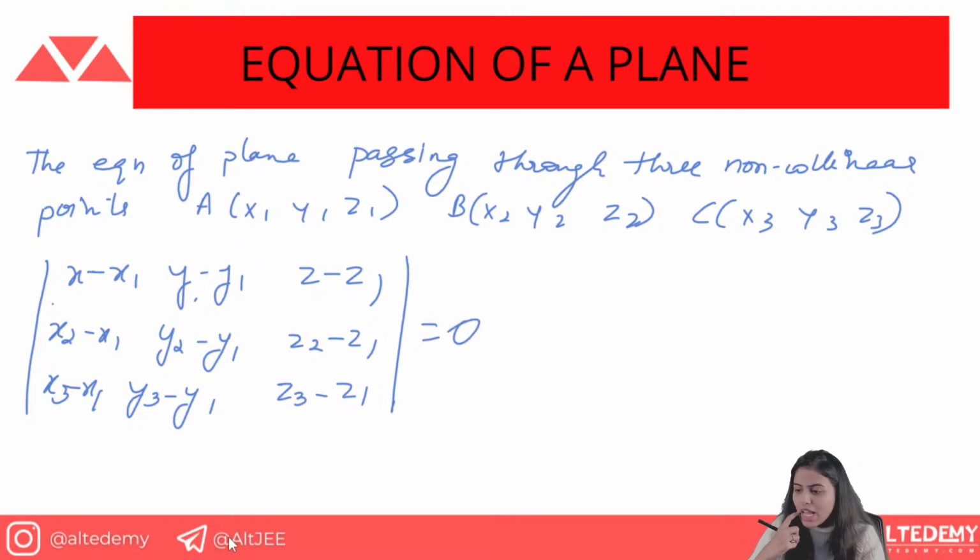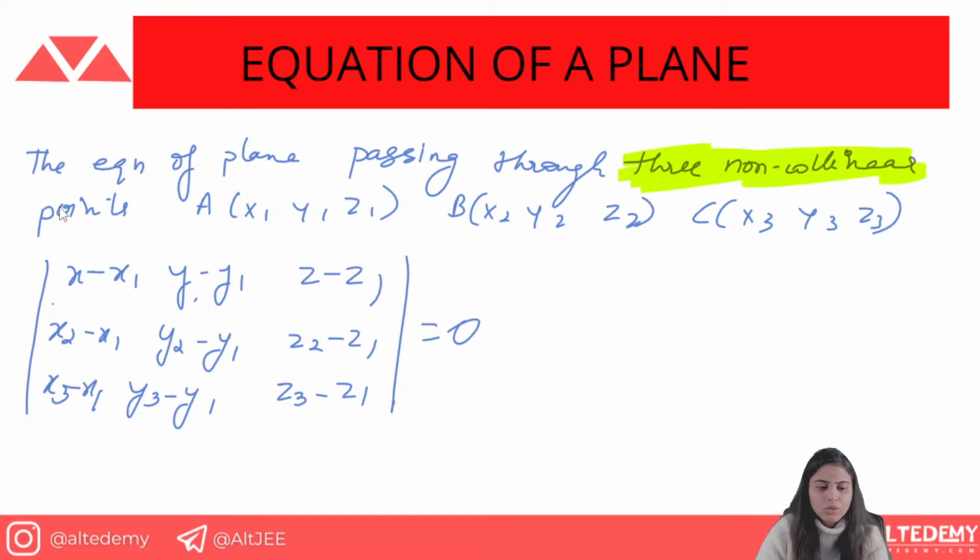So what we have here is x minus x1, y minus y1, z minus z1, and similarly for all the other points: x2 minus x1, x3 minus x1, and so on. This is the condition we apply when we have three non-collinear points.